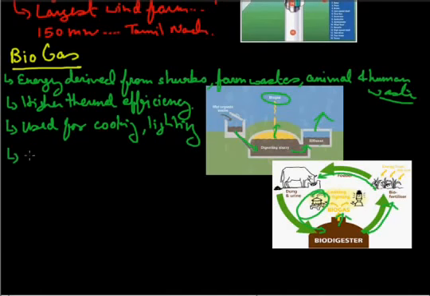And as we know that more than 70% of India lies in rural area, so here we easily get all these things, especially the cow dung, and the maximum number of the animals, or the cattle, are in India. So this is the best source of energy in India.